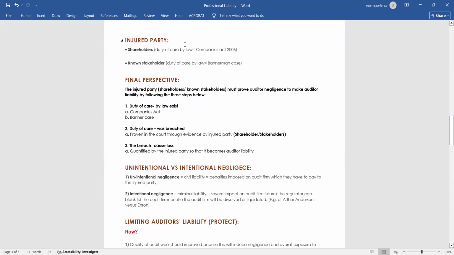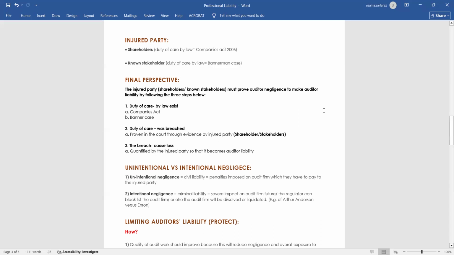Now come to the injured party. In case of a shareholder, the duty of care by law is equal to the Companies Act 2006, which we have just covered above. In case of a non-stakeholder, the duty of care by law is equal to the Bannerman case. In case of a shareholder, the shareholders are the injured party. But in case of non-stakeholders, who is the injured party? The duty of care by law is the Bannerman case. It means in the Bannerman case, there is someone who is responsible to prove the auditor's negligence.